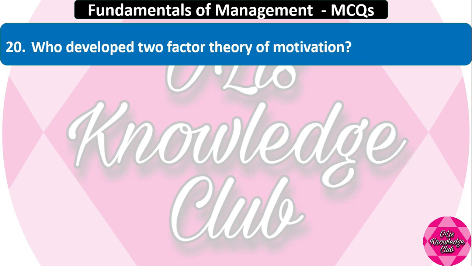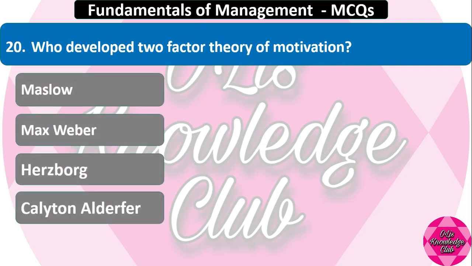Question number 20. Who developed two-factor theory of motivation? Maslow, Max Weber, Horsbach, Carleton, Elderfair. The right answer is Max Weber.